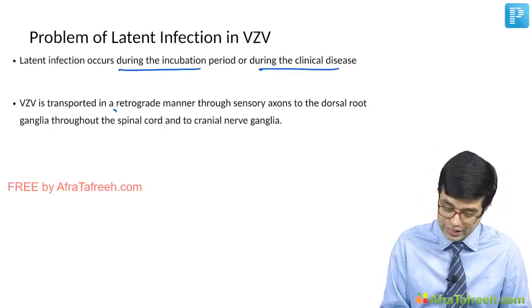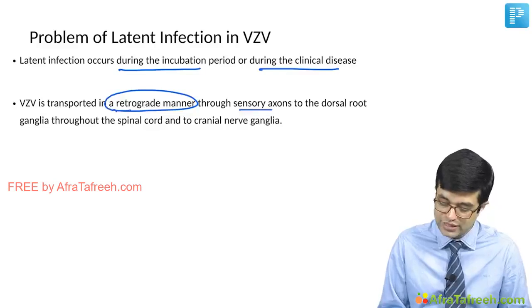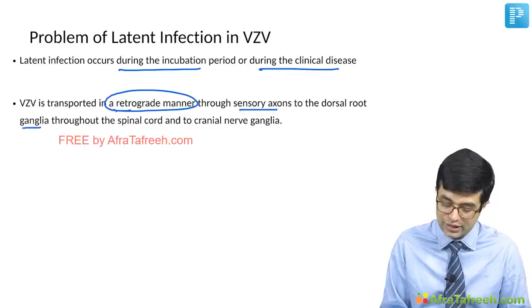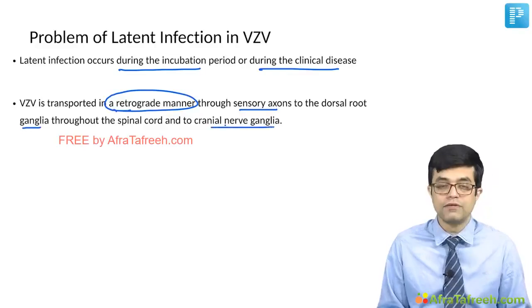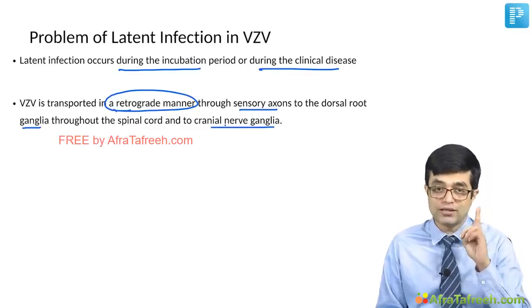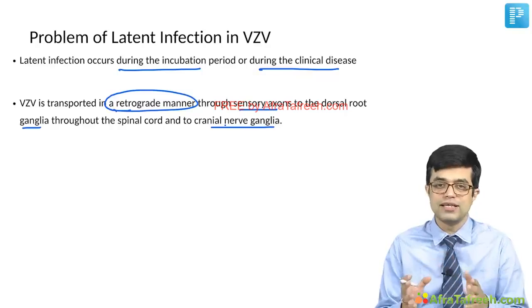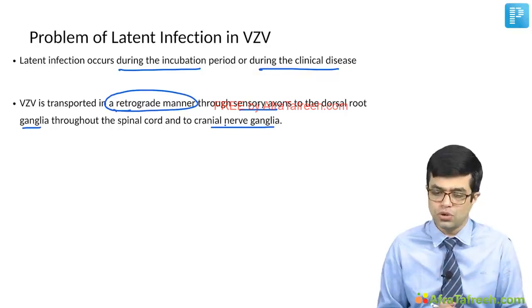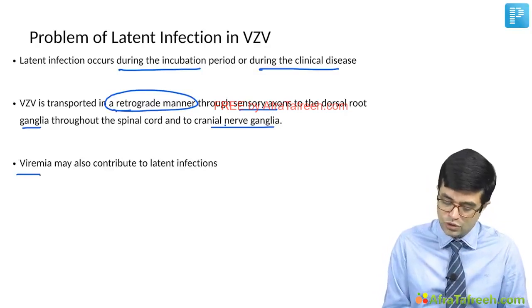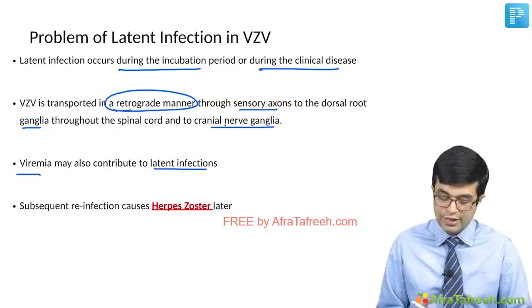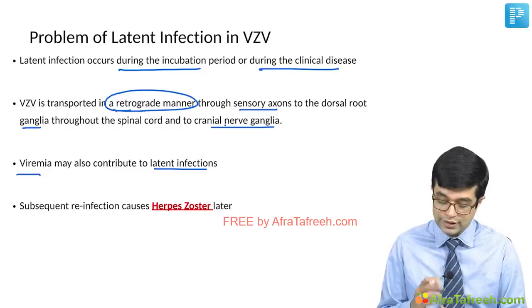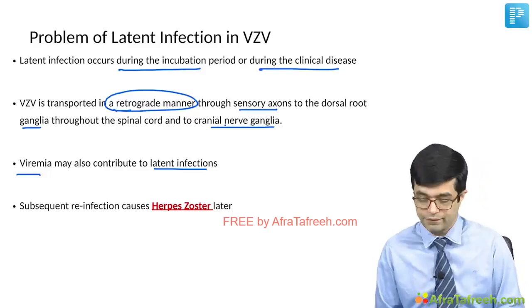The virus is transported in a retrograde manner through sensory axons to the dorsal root ganglia and to the cranial nerve ganglia as well. Remember, virus lies and sleeps in the ganglionic neurons. It does not exist in non-ganglionic axons or neurons. Viremia can also contribute to latent infections. Later on, subsequent reinfection can cause herpes zoster in later life.